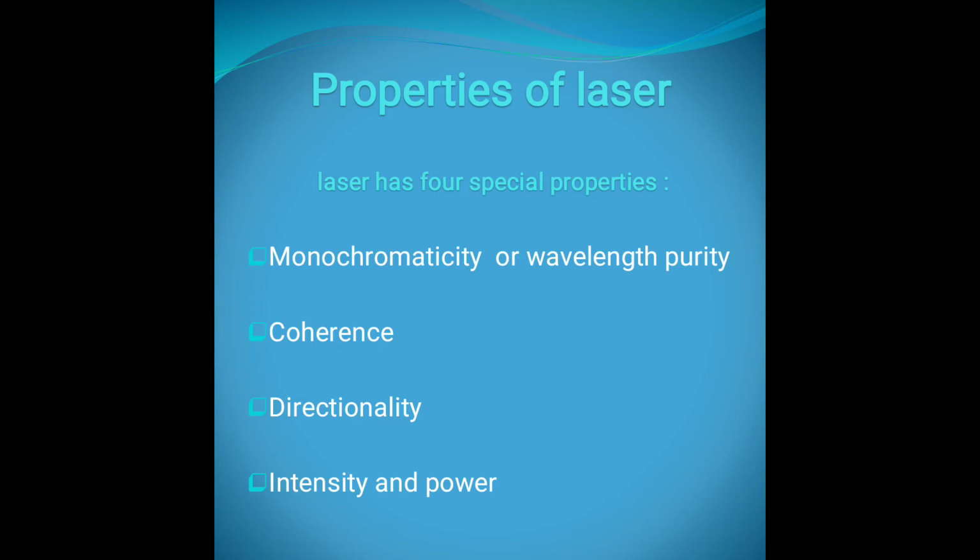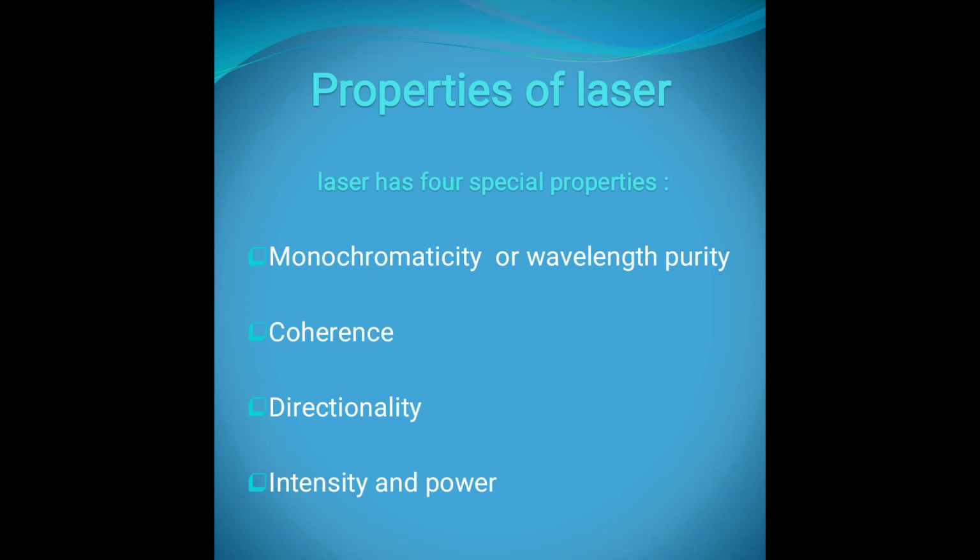Okay, so I hope you must get the point. That is the principle of laser beam. And now we will see properties of lasers. There are mainly 4 properties, which are monochromaticity or wavelength purity. Then second is coherence. Third is directionality. And fourth is intensity and power.